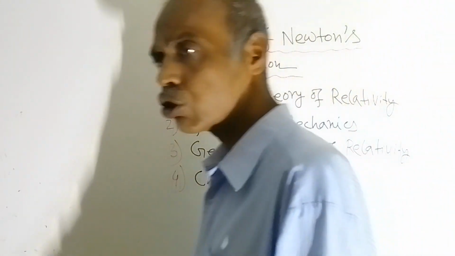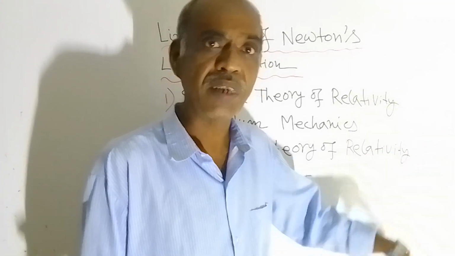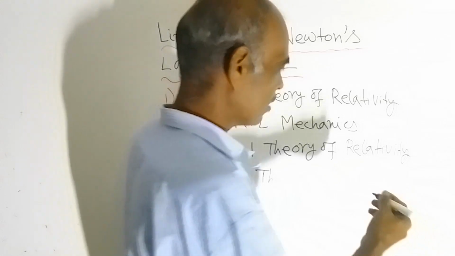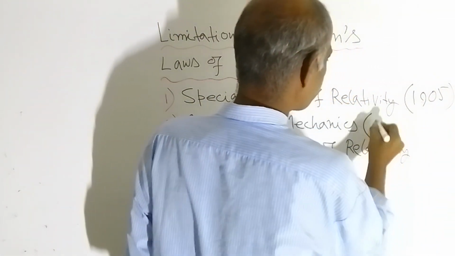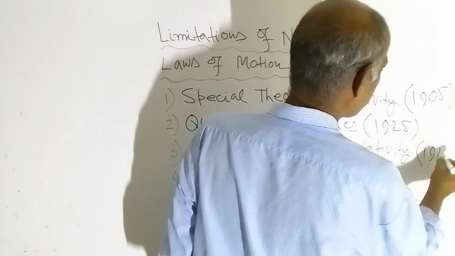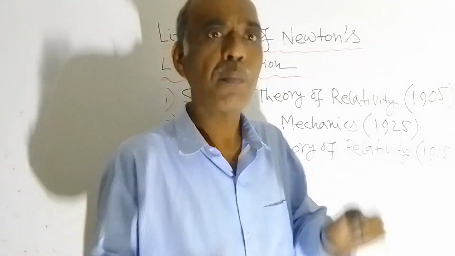Next comes general theory of relativity. This was also proposed by Albert Einstein in 1915. Okay, this was in 1905, this was in 1925 and this was in 1915. General theory of relativity by Einstein.